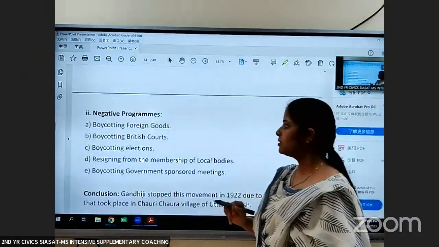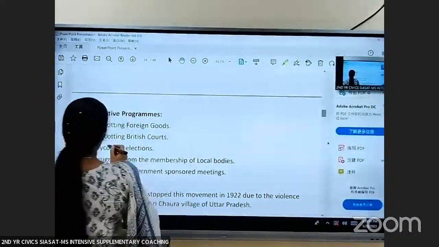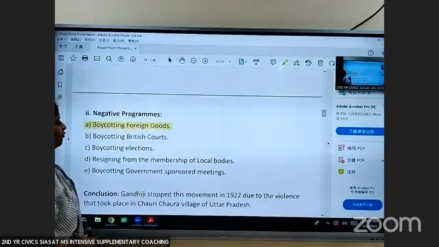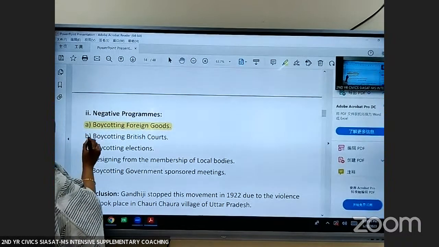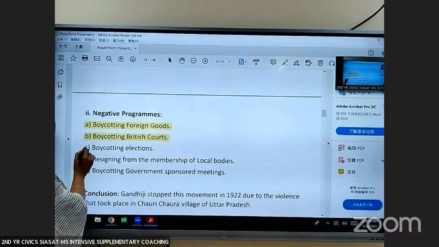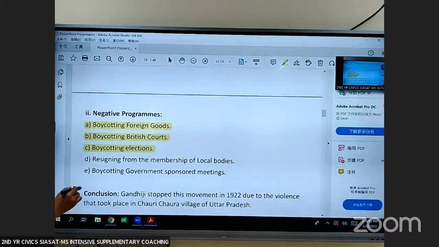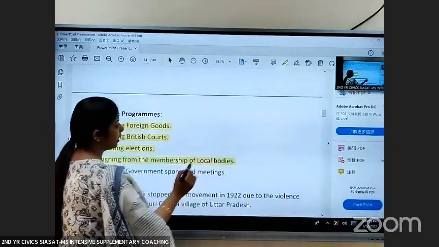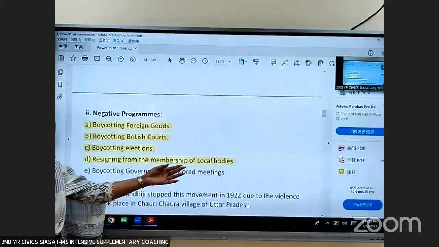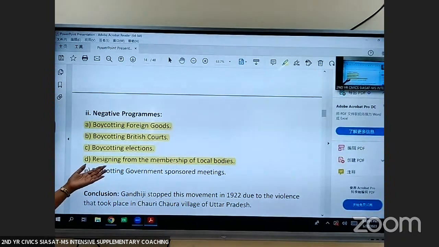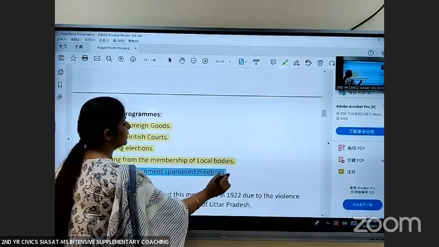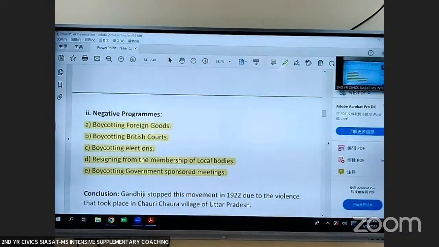Under negative programs, we boycotted the foreign goods. We started boycotting British courts, boycotting the elections, and resigning from the membership of the local bodies. The Indians who were members of the local bodies resigned from the membership, and they also boycotted the meetings sponsored by the Britishers. So these were the negative programs.